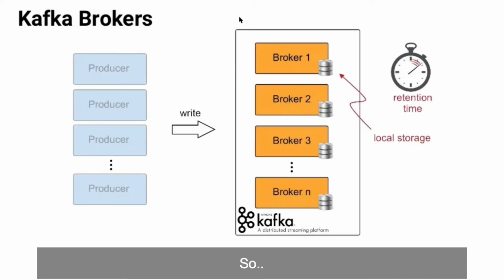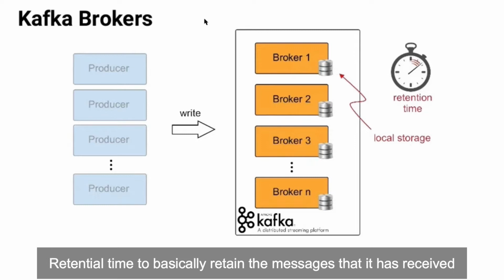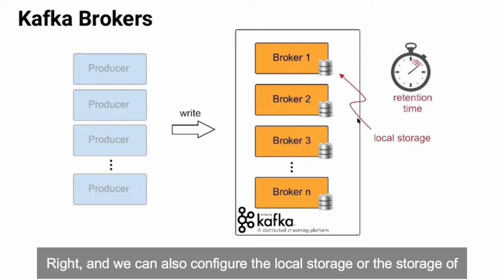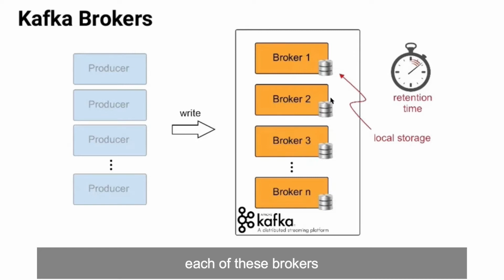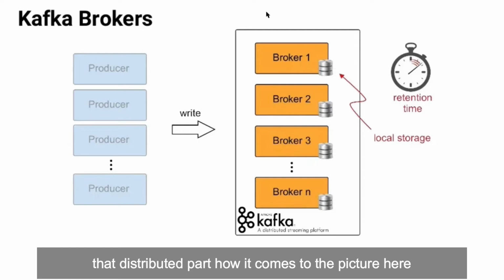So this Kafka server has a cluster, and this is called a Kafka cluster, and it is divided into different brokers. These are all configurable, and each of these brokers has a retention time to basically retain the messages that it has received, right? And we can also configure the local storage of each of these brokers, right? So the whole of this cluster is divided, and that is how the distributed part comes into the picture here.